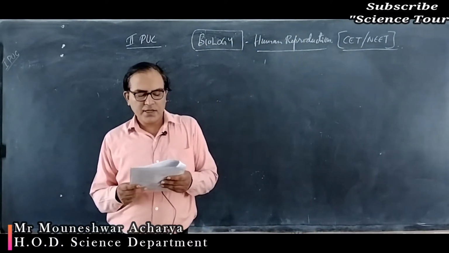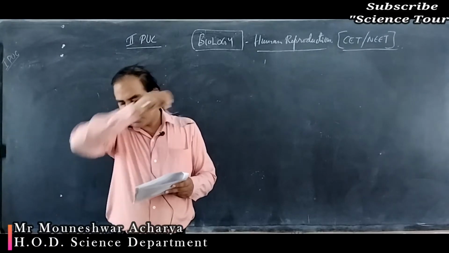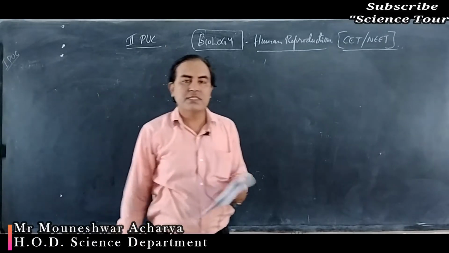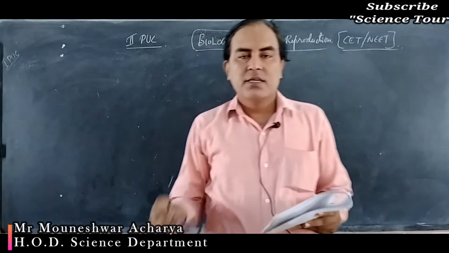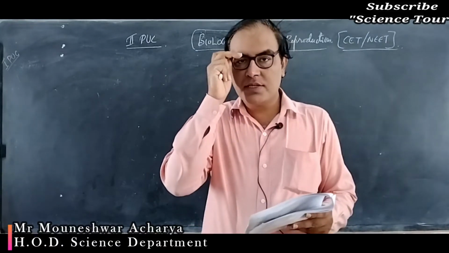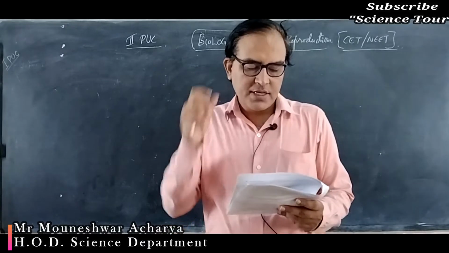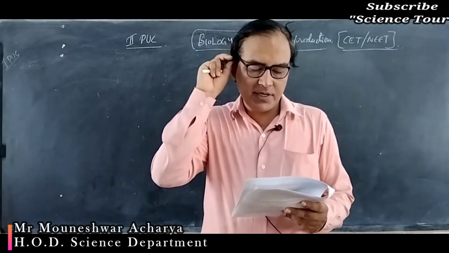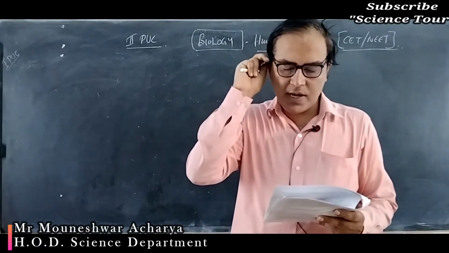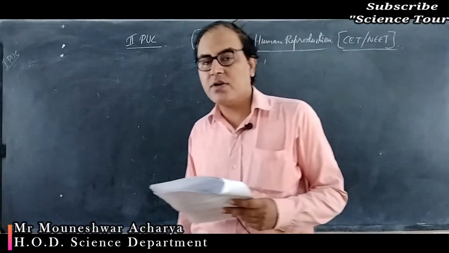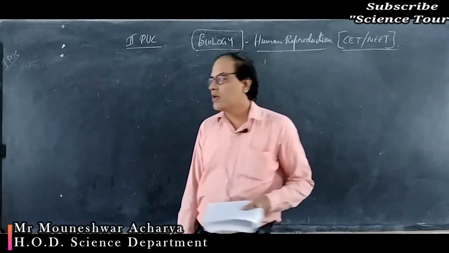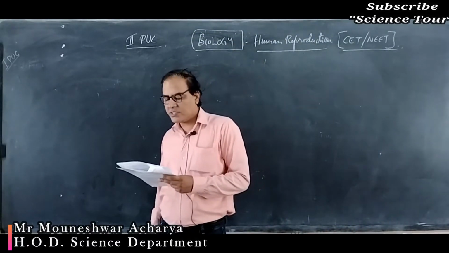In the human female, the blastocyst is, what is the meaning of blastocyst? The mammalian blastula is called the blastocyst. It gets implanted in the endometrium by the trophoblast cells or trophectoderm cells. So the right option is option 3.